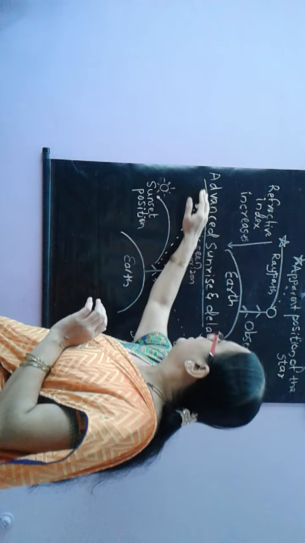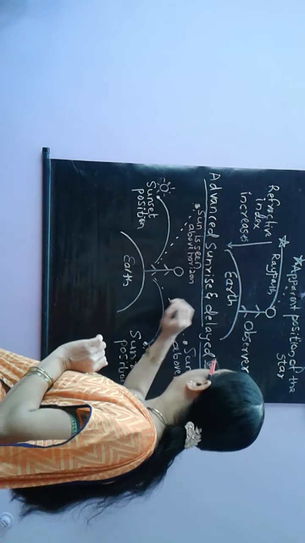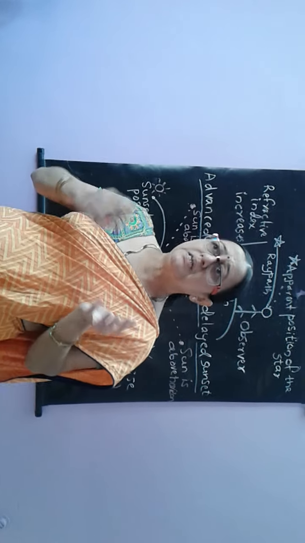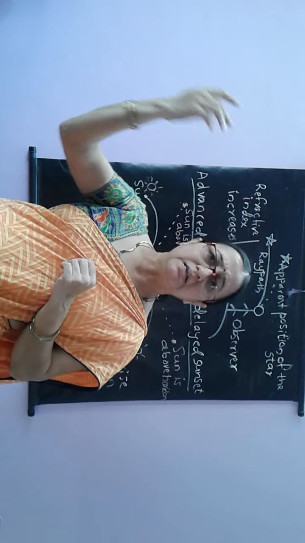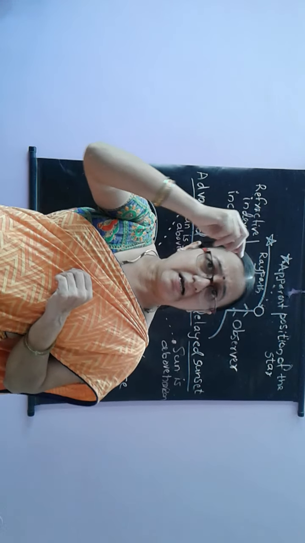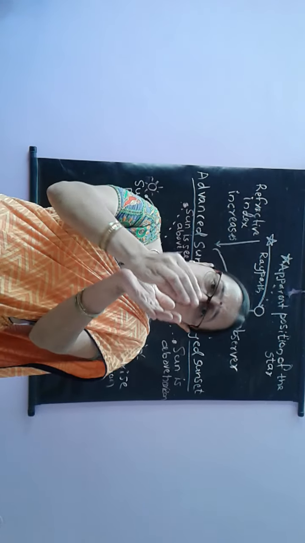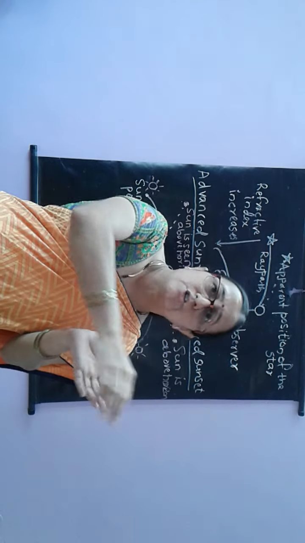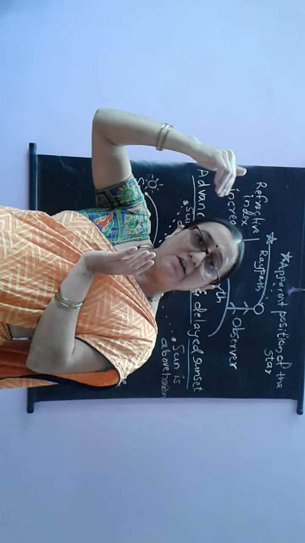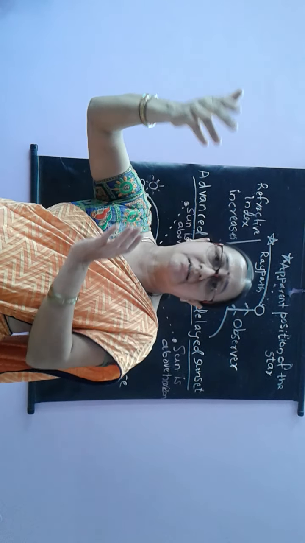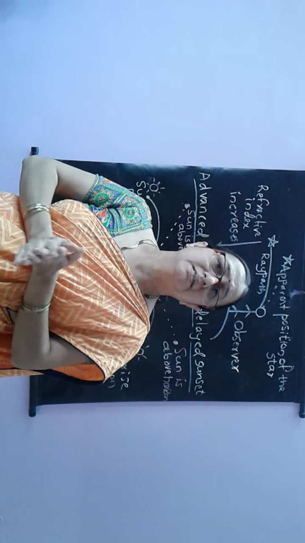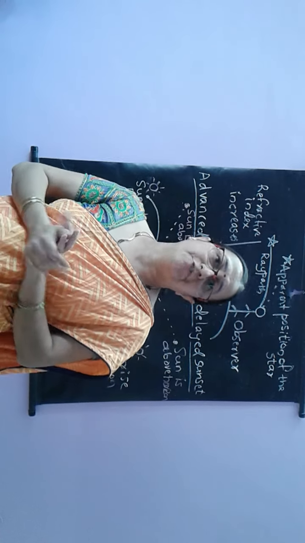Now, advanced sunrise and delayed sunset. What do you mean by this? We see the sunrise in the morning, we see even the sunset. But actually, the sunrise, what we are seeing, will be 2 minutes earlier than the actual sunrise, and the sunset also we are seeing even 2 minutes later than the actual sunset. What is the cause for this? Again, the answer is atmospheric refraction.